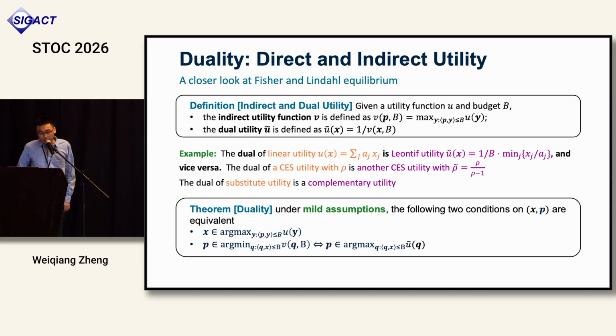The following two conditions on X, P are equivalent: under this price P, X maximizes utility subject to the budget constraint, if and only if, under the dual utility, with price X and allocation P, it maximizes utility. It's really exchanging the roles of price and allocations.